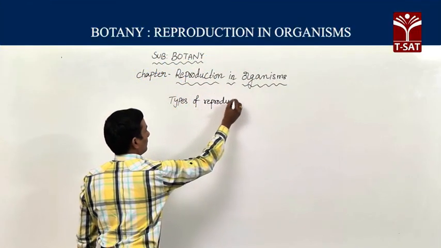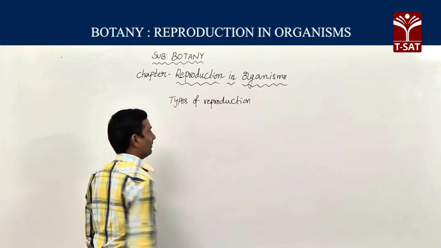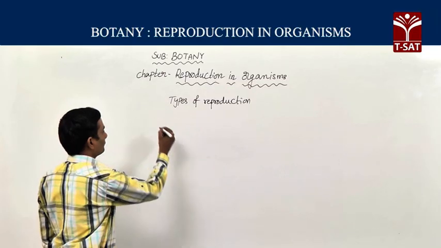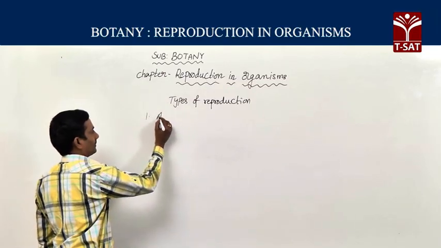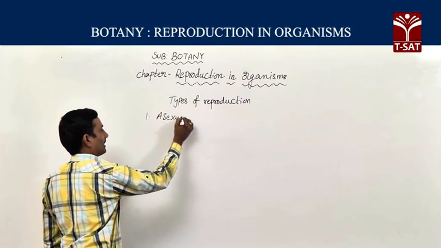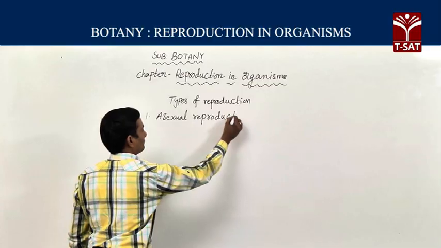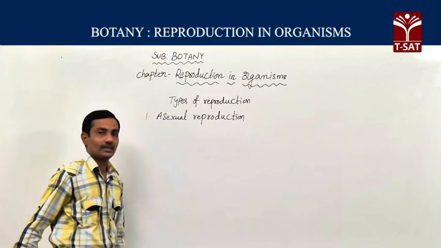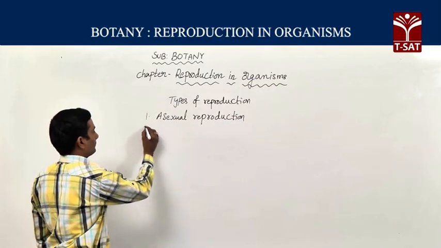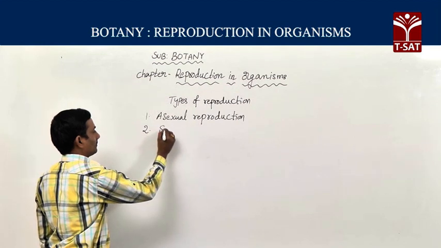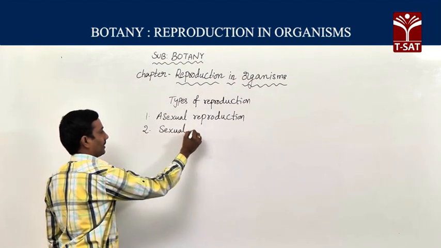Reproduction is mainly divided into two types. The first type of reproduction is asexual reproduction. The second type is sexual reproduction.